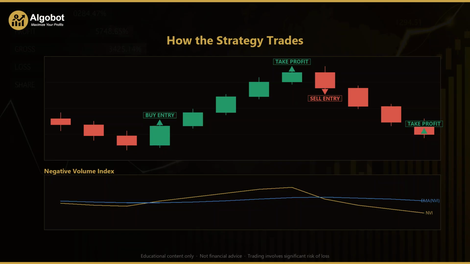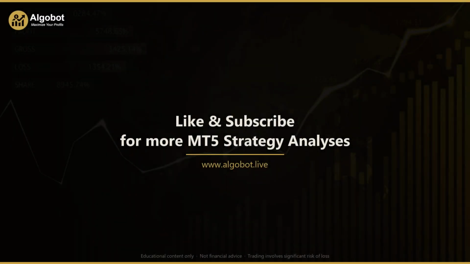That reward to risk shape of 1.5 to 1 on the default settings is what the strategy aims for on each clean signal. Of course, not every crossover leads to a move like this, and that is why the stop loss is always in place. And that brings us to the end of our look at volume index conviction trend.